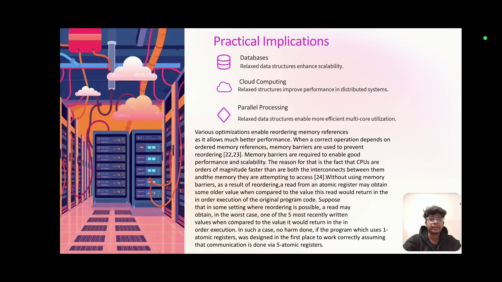Practical implications. In databases, cloud computing and parallel processing, various optimizations enable reordering memory references as it allows much better performance. When a correct operation depends on ordered memory references, memory barriers are used to prevent reordering. Without using memory barriers, as a result of reordering, a read from an atomic register may obtain some older value when compared to the value it would return in the order of the original program code.